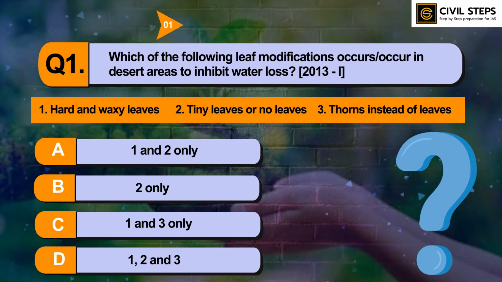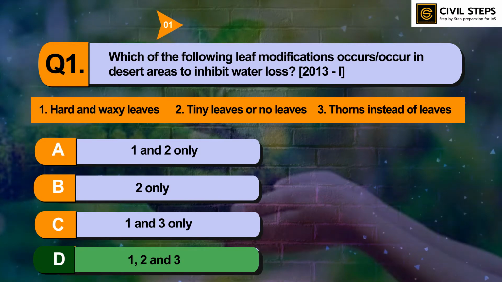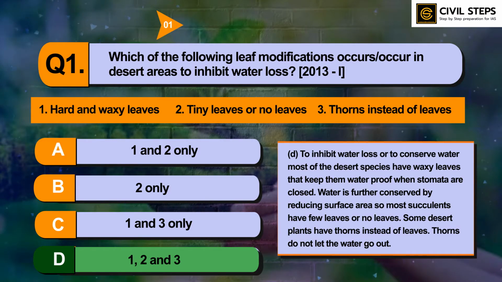I hope you have written the answer. So the answer of this question is option number D, 1, 2 and 3. So to inhibit water loss or to conserve water, most of the desert species have waxy leaves that keep them waterproof when stomata are closed. Water is further conserved by reducing surface area, so most succulents have few leaves or no leaves. Some desert plants have thorns instead of leaves. Thorns do not let the water go out. So the correct option is D, 1, 2 and 3.